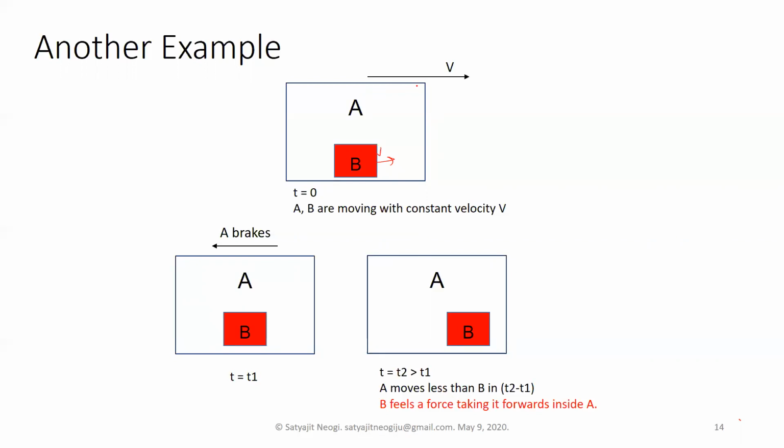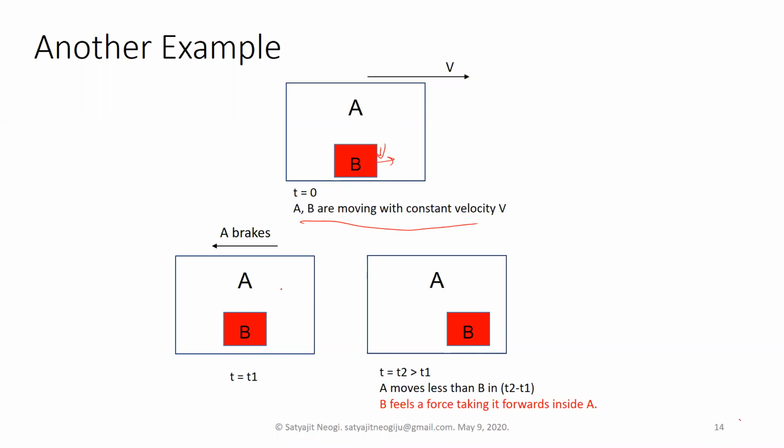When the bus is not braking or accelerating, even if you are standing inside the bus, you just continue moving with the bus, right? You don't feel any relative motion with respect to the bus. So whenever the bus is moving with a constant velocity, you are also moving with a constant velocity, and even though the object is not rigidly attached, there are no forces to drag it or to make any kind of changes.